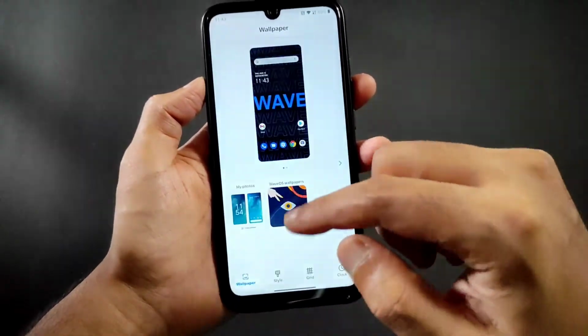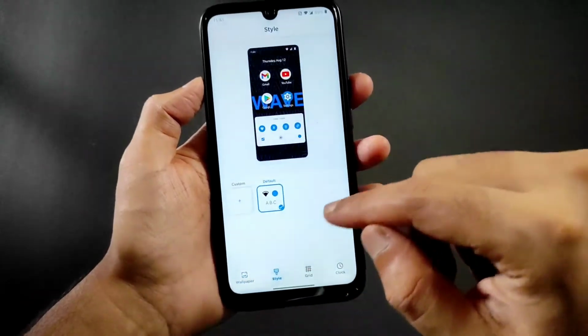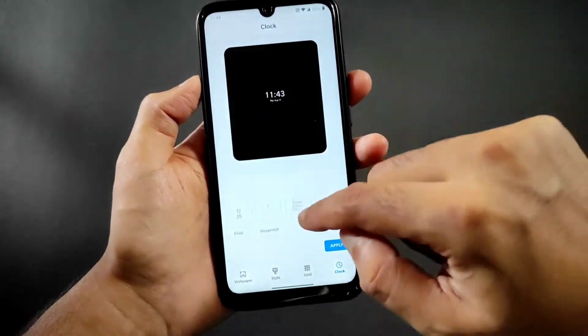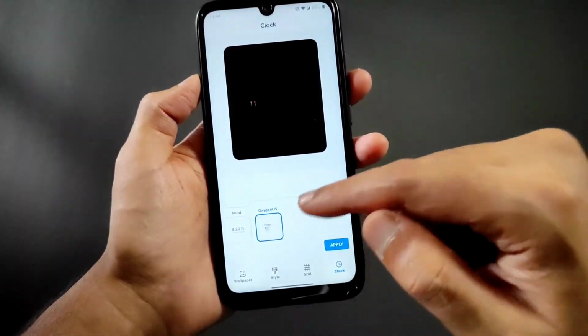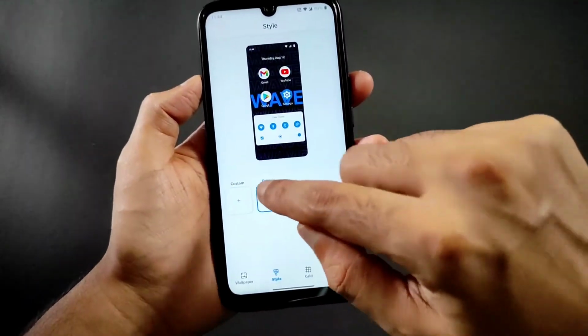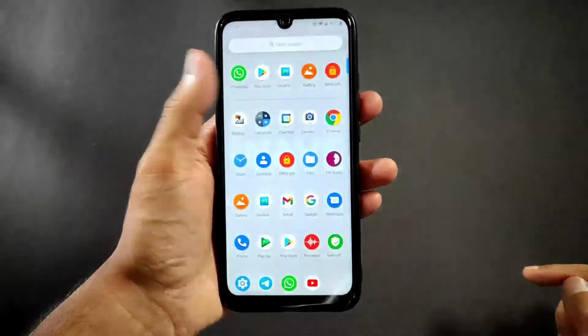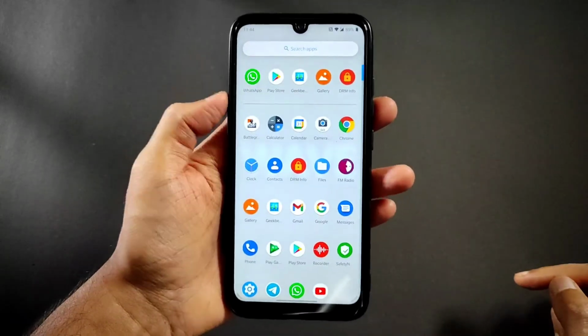And that's it in this customization settings. You can change grid size and even the clock style, plenty given. Even the Oxygen OS type is also given. Styles you need to customize based upon your liking. No more customization in this ROM. You already know it, guys.